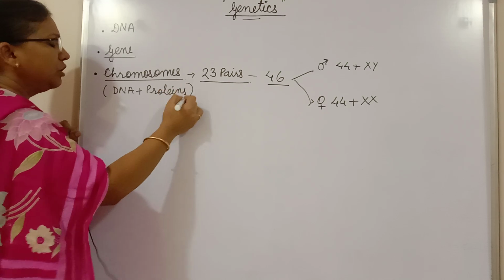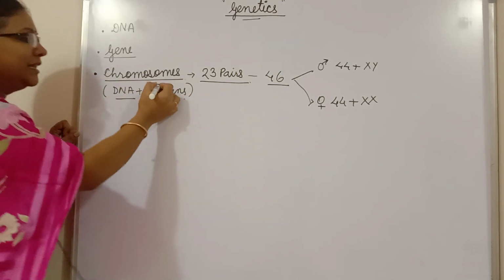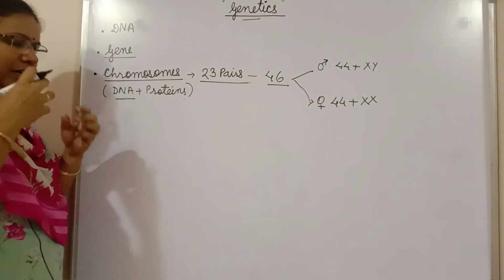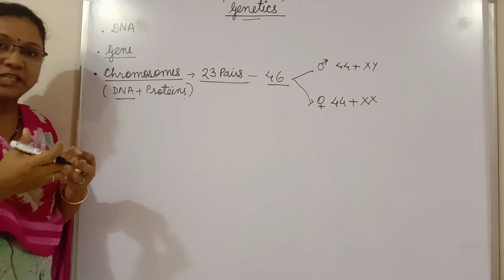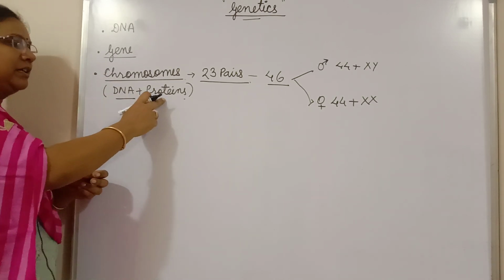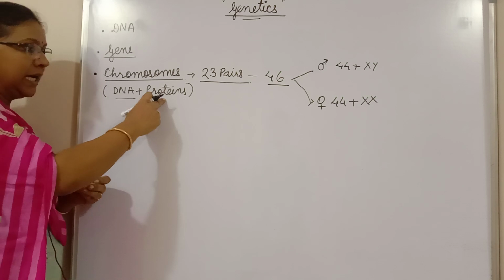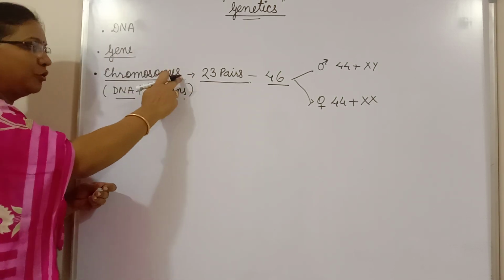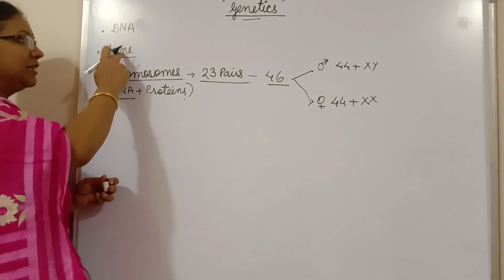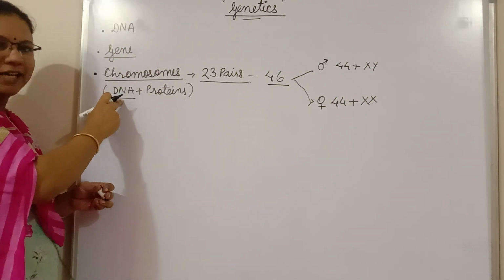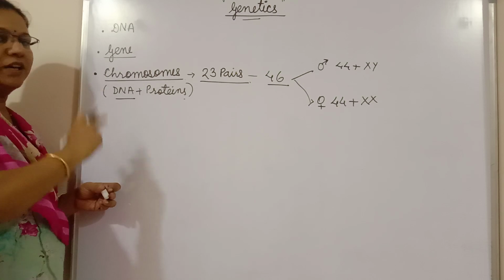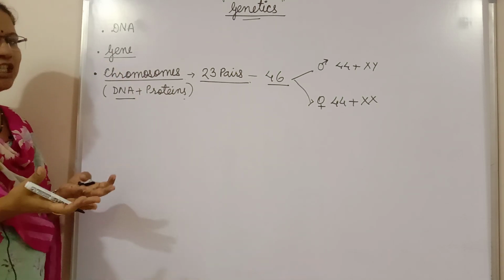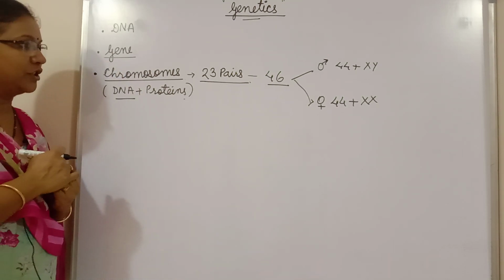The DNA is a very coiled structure, and it coils with the help of proteins, and then forms the hereditary vehicle called a chromosome, which can carry the chemical DNA in the form of genes from one generation to the next generation. By which process? Of course, by the cell division process.